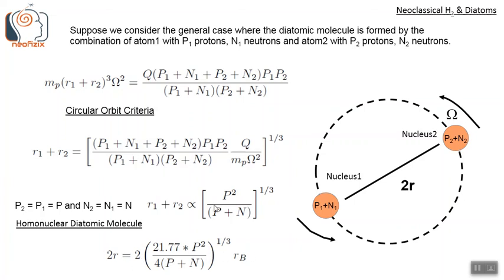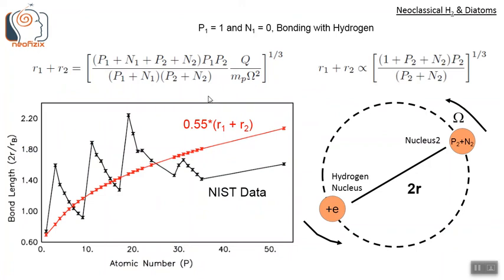Basically, this is the same as this, 2r equals 2 into this whole expression. So we can see that the cube root of p square by 4 into (p plus n) is the common term here. That is how the separation length varies, and the rest of the terms are constant. Similarly, we can put P1 equals 1 and N1 equals 0. That is a formula for all the bonding lengths when one of the bonding atoms is hydrogen. So this one atom is always hydrogen.